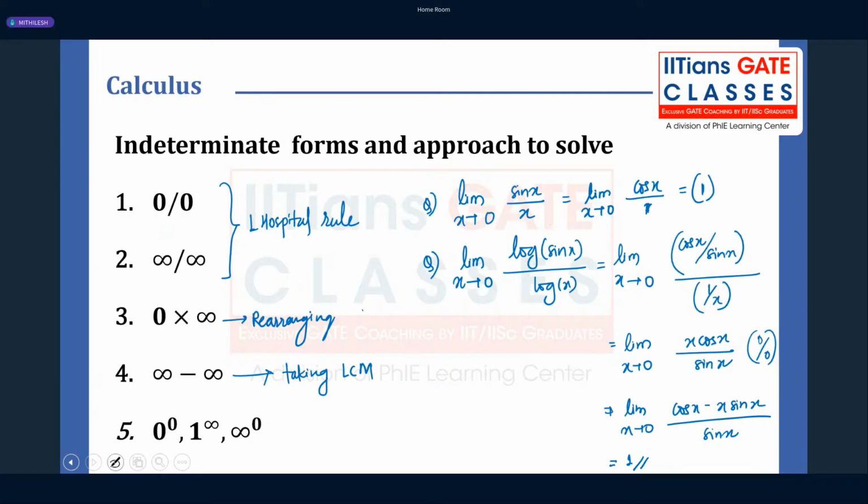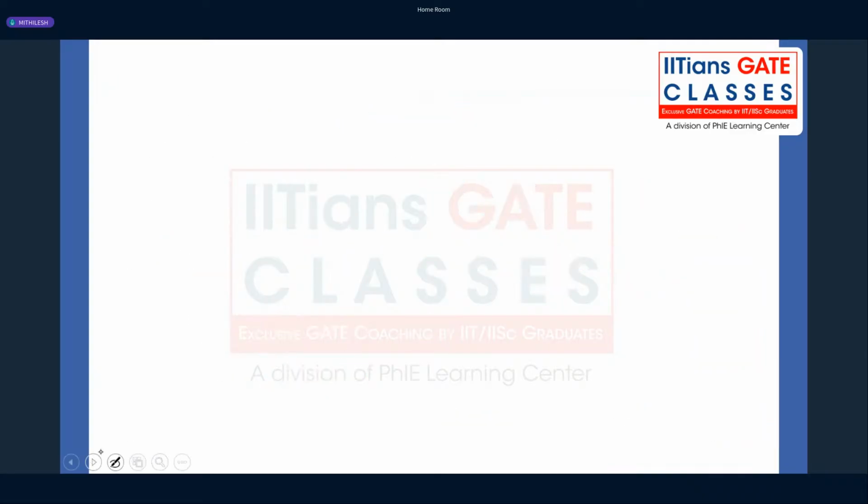And what about the last type? If it is 0 raised to the power 0, infinity raised to the power 0, or 1 raised to the power infinity, take log and solve. So if I have a question like limit x tends to 0, x raised to the power x, so it is 0 raised to the power 0, I will consider this as a y, right? And take log on both the sides.